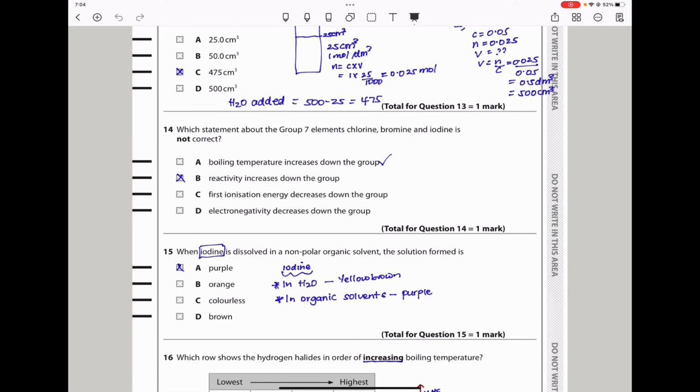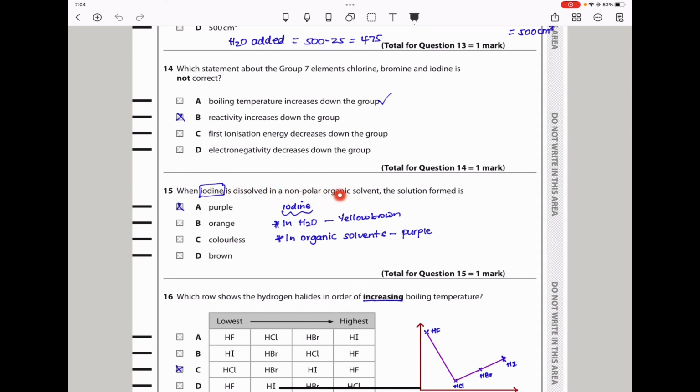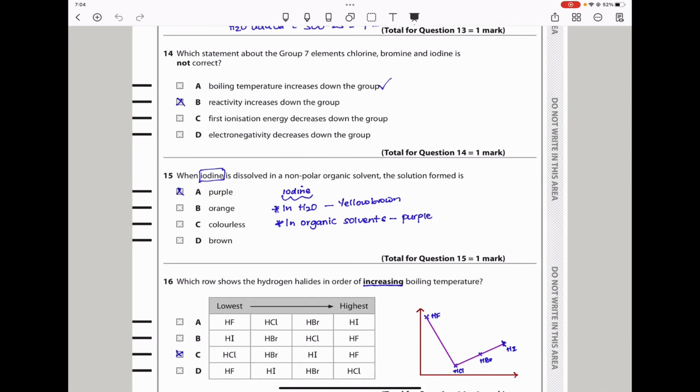So question 14 says, which statement about group 7 elements chlorine, bromine, and iodine is not correct? They say their boiling temperature increases down the group. That is correct. Reactivity increases down the group. That is wrong. Group 7 elements react by receiving electrons. So if they react by gaining electrons, it means the one that has the smallest radius should be the most reactive. And since the radius increases as you go down the group, the reactivity should be decreasing. So that is wrong. Question 15 says, when iodine is dissolved in a nonpolar organic solvent, the solution formed is, of course, going to be purple. The answer should be an A.